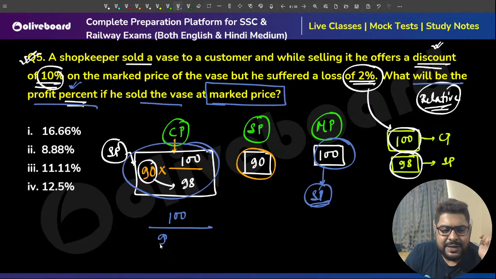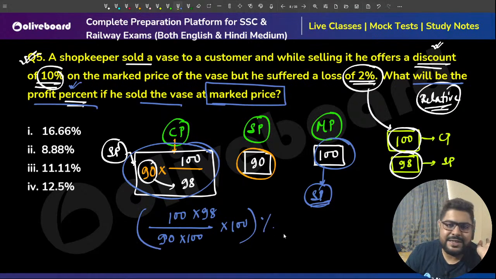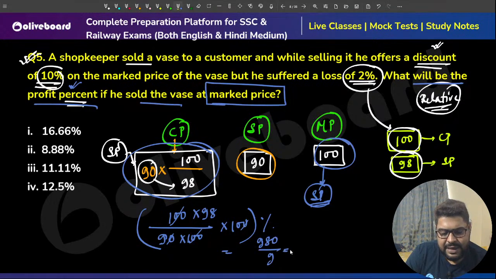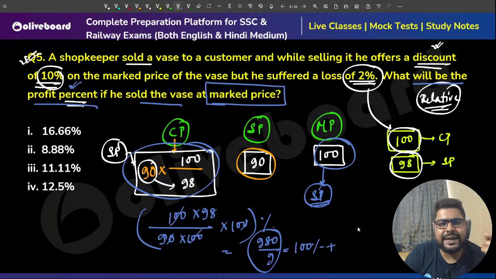So 100 by 90 goes into 100 for percentage. So 980 by 9. So 900 by 9 is 100% plus 80 by 9. 80 by 9 means 8.88%.